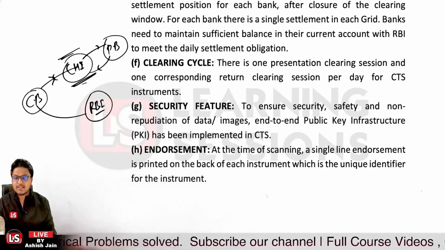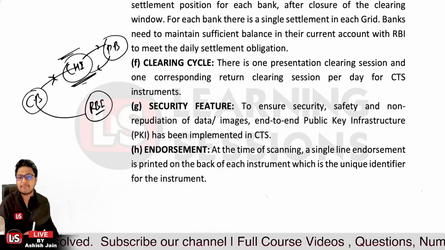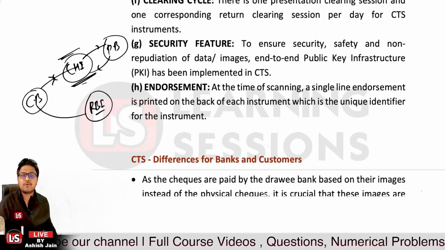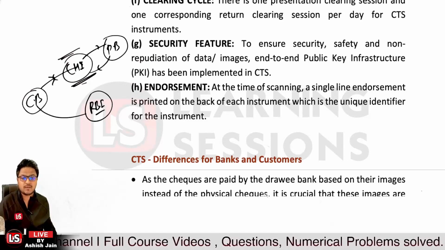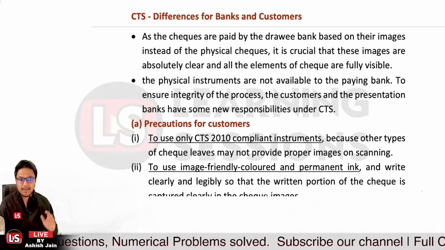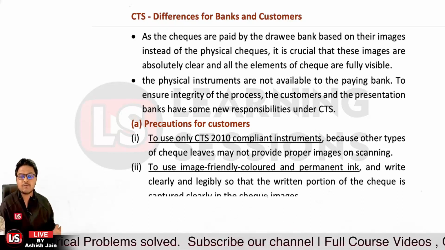Now, that particular instrument is endorsed in a single line and further with a unique identifier, so as to identify that particular instrument. Now, let's understand CTS differences for the bankers and the customers. We must keep one thing in mind at the drawing bank: the paying bank is paying the check based only upon the images instead of the physical checks.